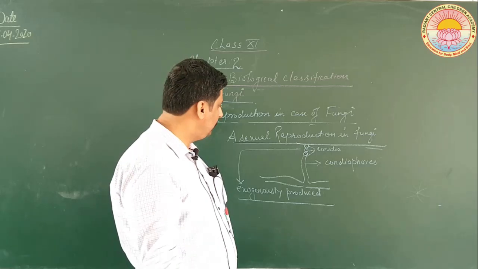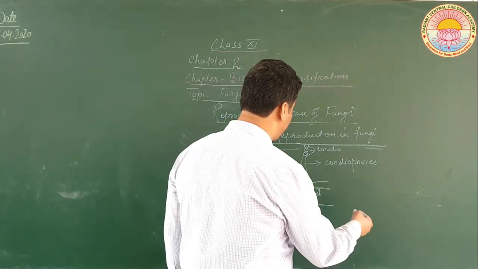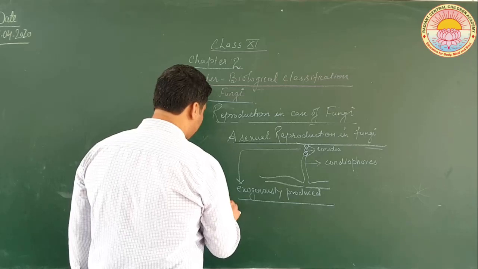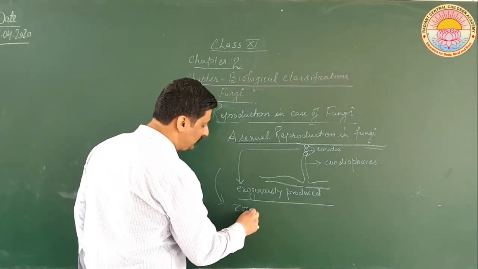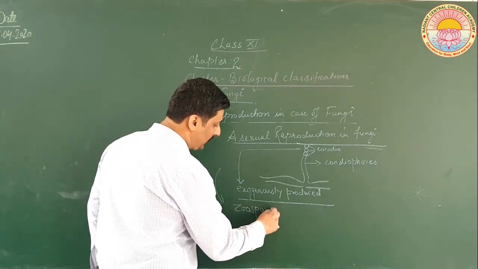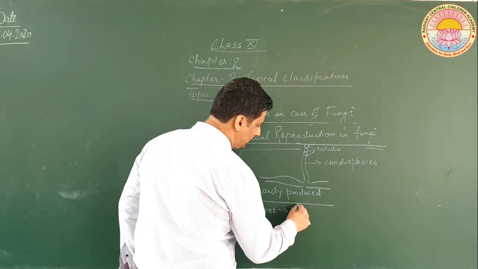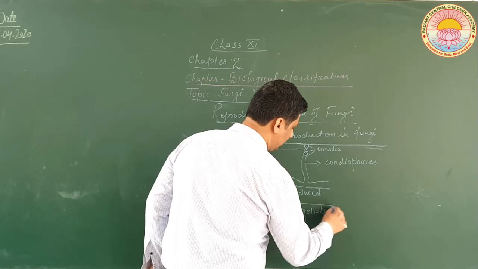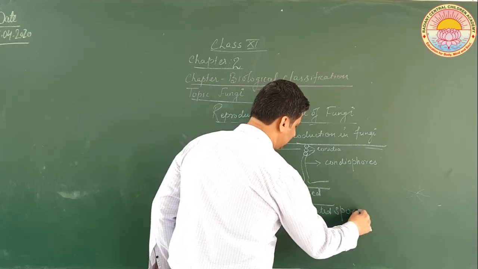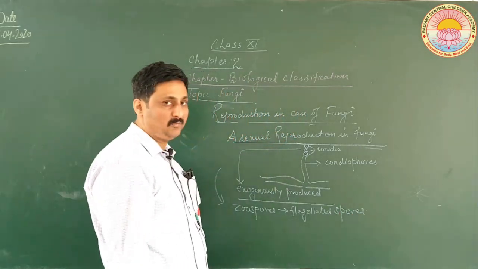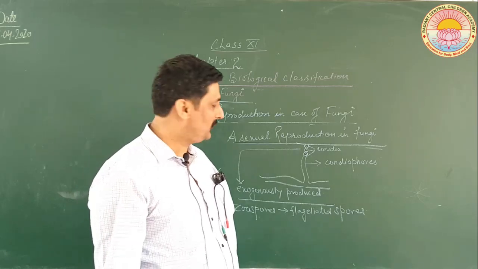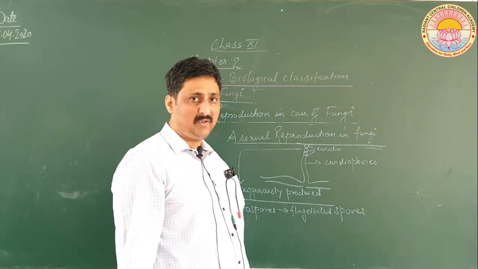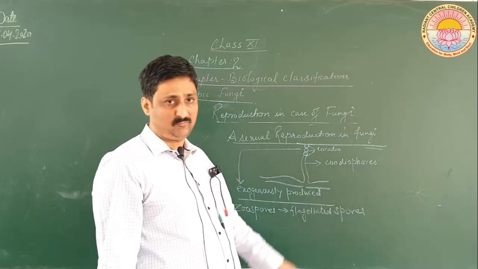In asexual reproduction in fungi, there are certain spores called zoospores, which have flagella. These are flagellated spores. So this is all about asexual reproduction. Here mostly spores are produced, and spores may be naked as in the case of conidia.